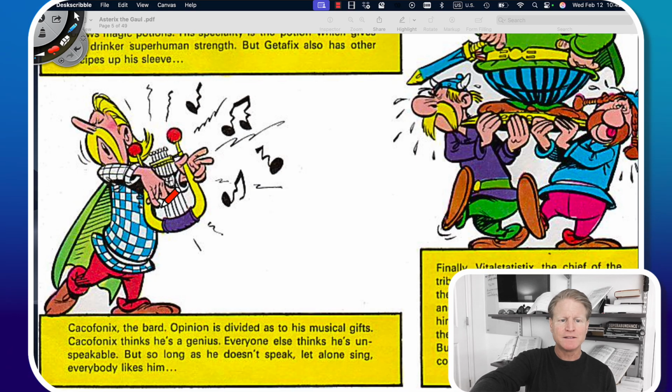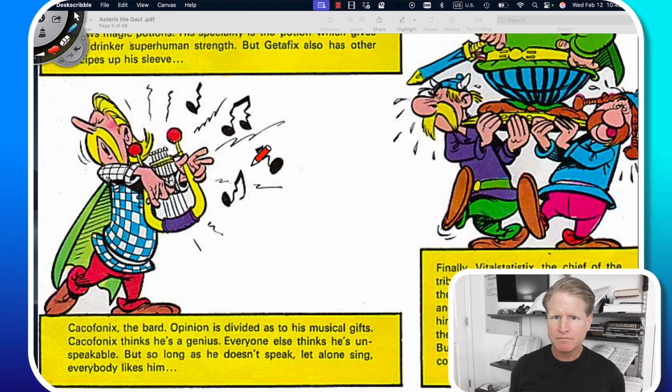And in his hands, he's holding a lyre. A lyre is a musical instrument. And these symbols here coming from his lyre are musical notes. The notes, as you can see, are wiggly, they are broken, they are indicating that they are not good notes.